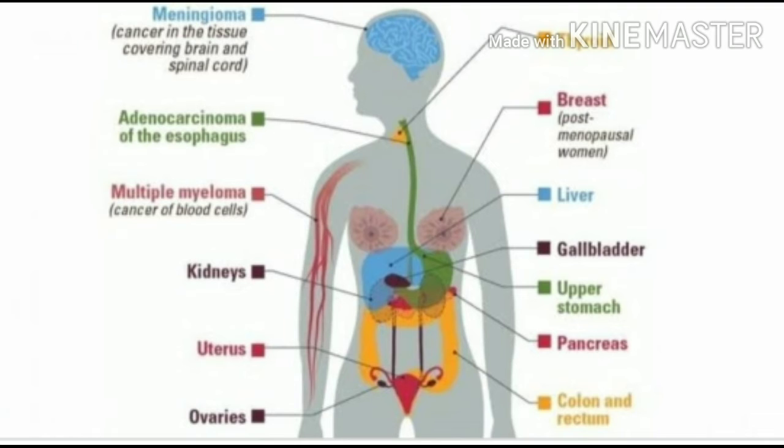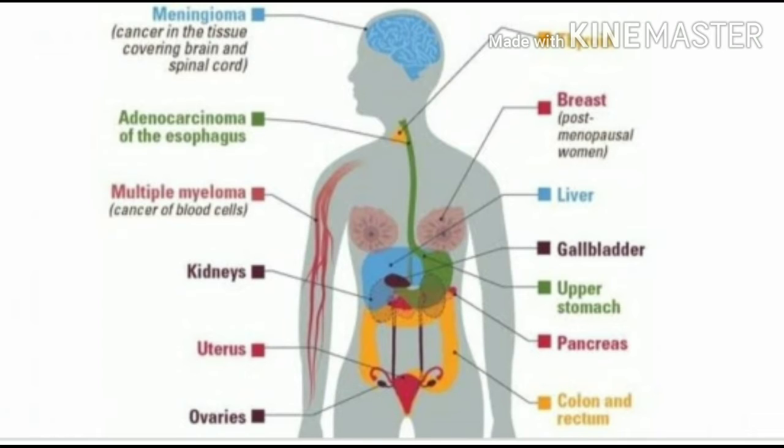Cancer occurs in 13 different parts of the body. In that, first is meningioma, meaning cancer in the tissues. The second one is adenocarcinoma of the esophagus. Third is multiple myeloma, meaning cancer of blood vessels. Fourth is cancer of the kidney. Fifth, in the uterus.